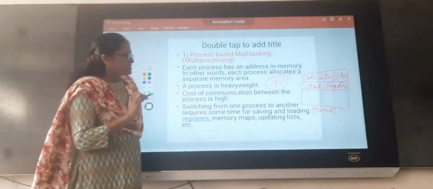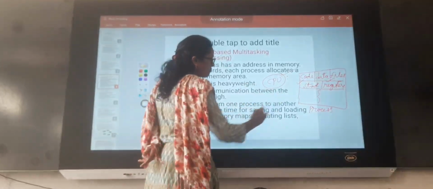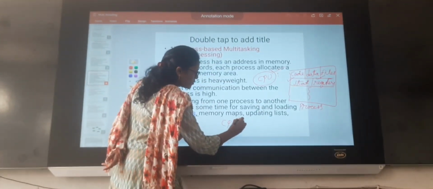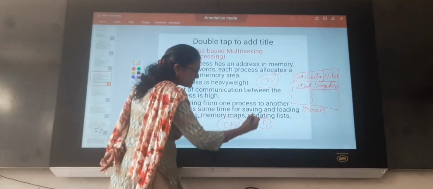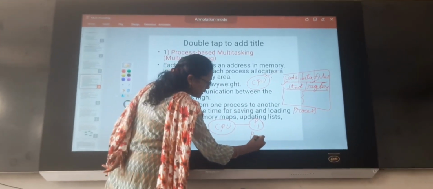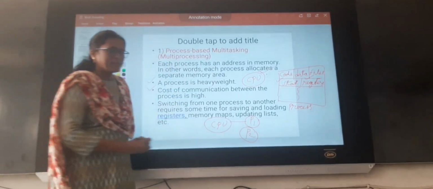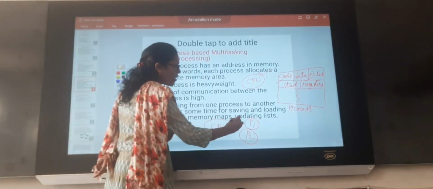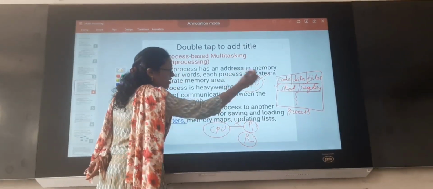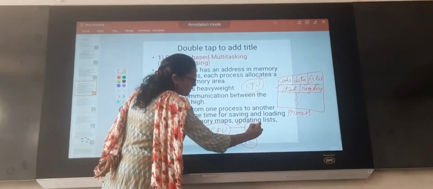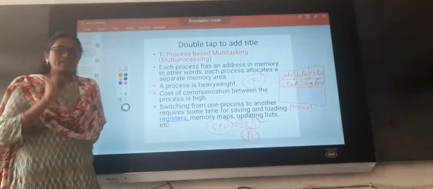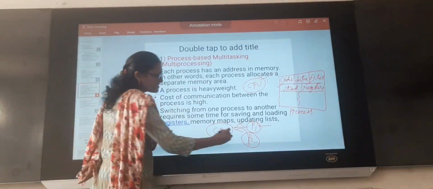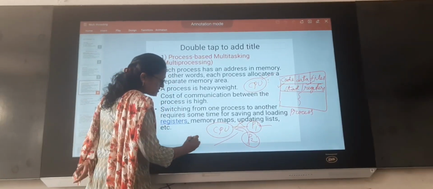The CPU will face difficulty changing from one process to another process. Suppose the CPU is currently executing process P1. Next, the CPU has to execute process P2. Now, what is the task the CPU has to do? It should remove all the address space, code, data, and files of process P1, and it should bring in all the address space of process P2. This is called context switching.